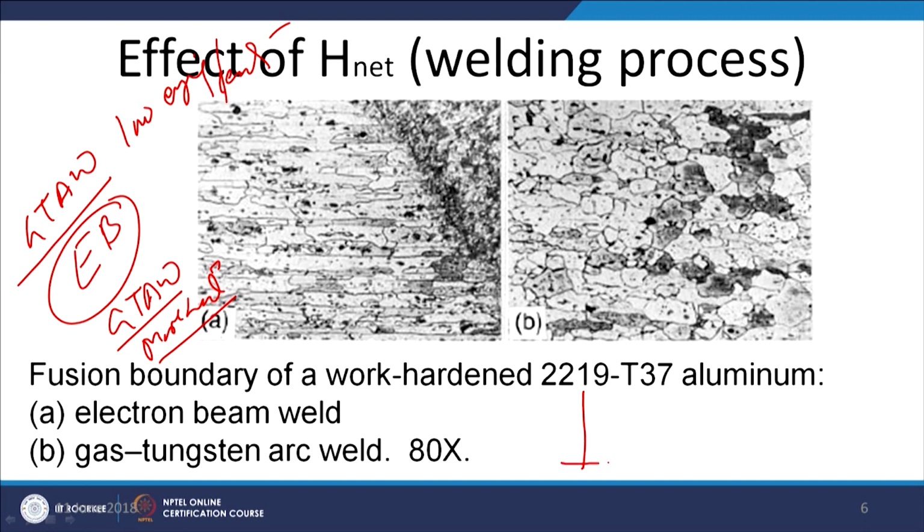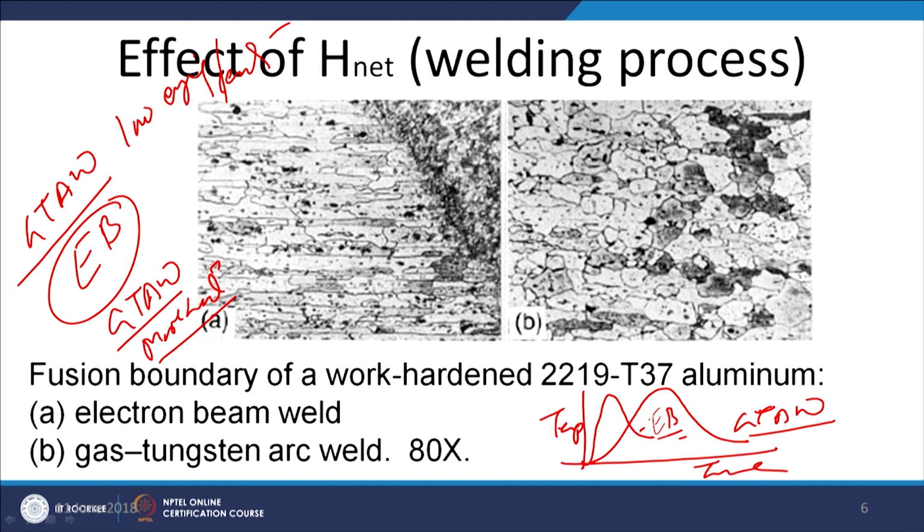So, if we compare the weld thermal cycles corresponding to these two processes, we may have the weld thermal cycles like this. This one is for the GTAW and this one is for the electron beam welding process. So, this is the weld thermal cycle. Here we have temperature and here we have time, and if we take any temperature above which exposure is observed, then this will be for a shorter period as compared to the one for the GTAW process.